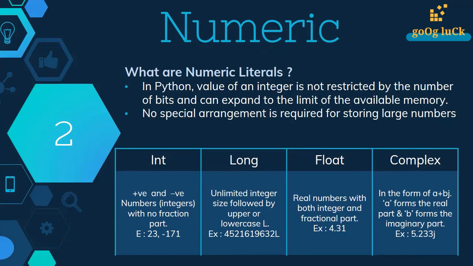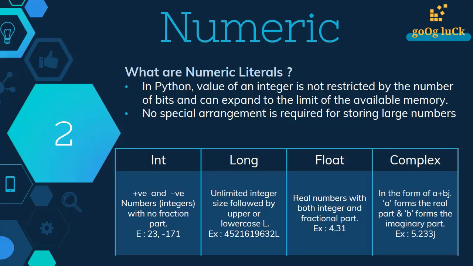So what are these numeric literals? A numeric literal is a character string whose characters are selected from the digits 0 to 9. It can have a sign character, so it can be either positive or negative, or it can even contain a decimal point. If the literal contains no decimal point, then it means that it's an integer.